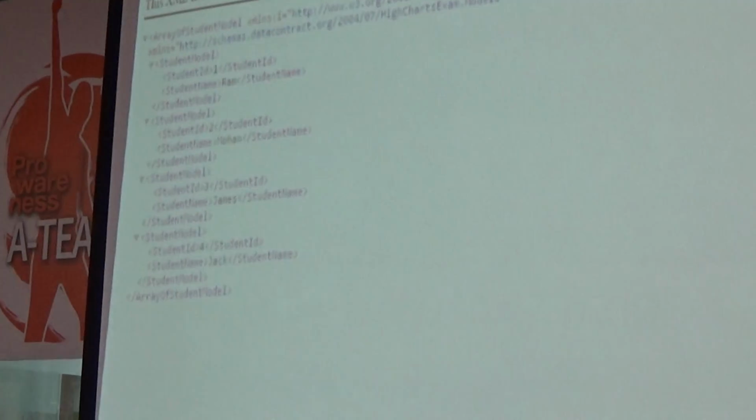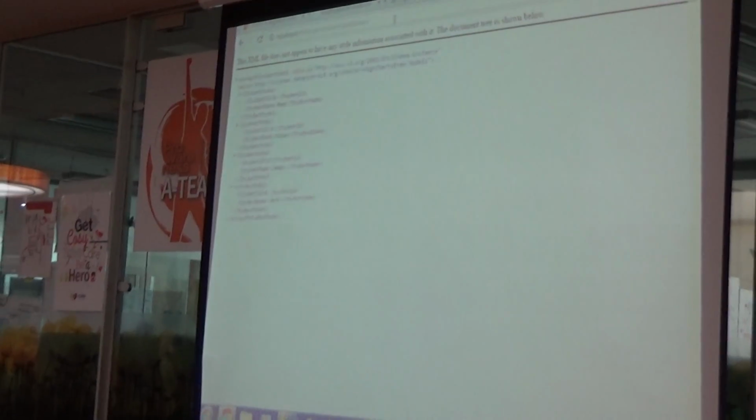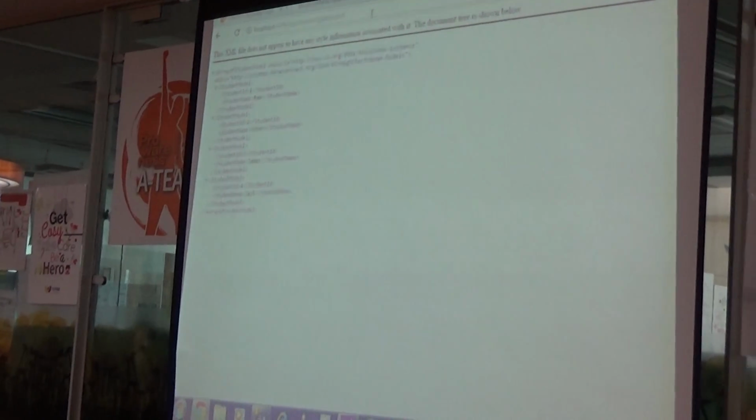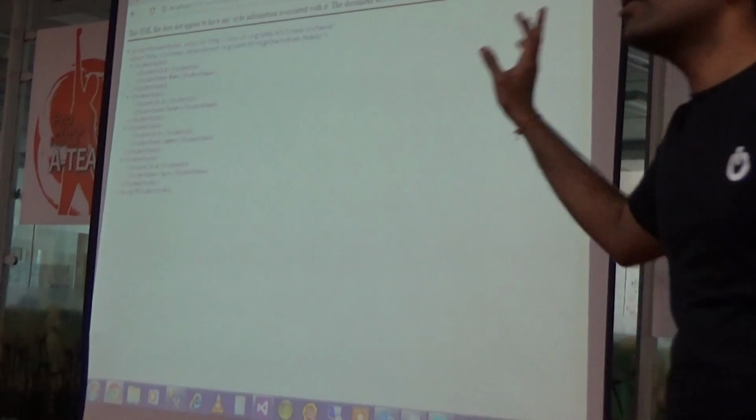in my schema. Now I am going to use this schema in my Angular code, because with the use of Angular code I will send one request to my web API, and in the response I want to get this data. You can see I am not getting all the subject fields, I am getting only the fields I required, only ID and name, because I want to populate these into my drop down list.